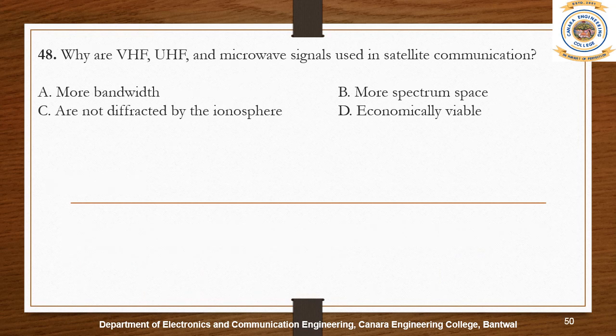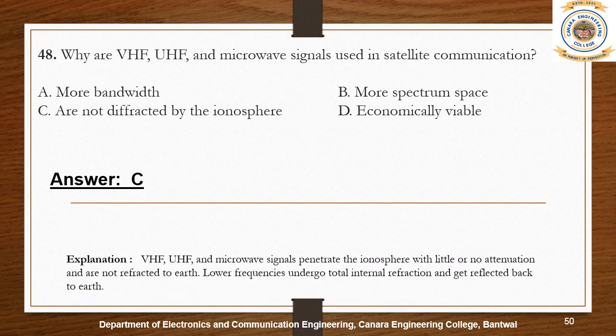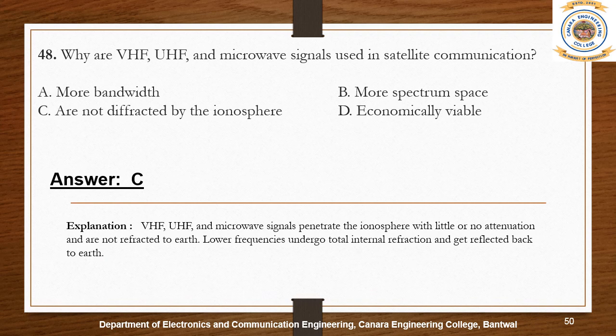VHF, UHF, and microwave signals are not diffracted by the ionosphere. So it is possible to receive radio signals from far away that have bounced their way to us. So lower frequencies undergo total internal reflection and get reflected back to Earth.